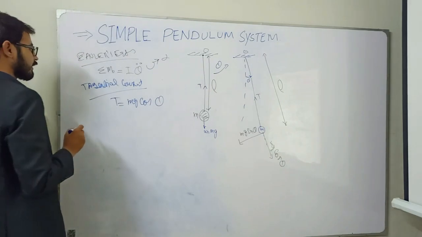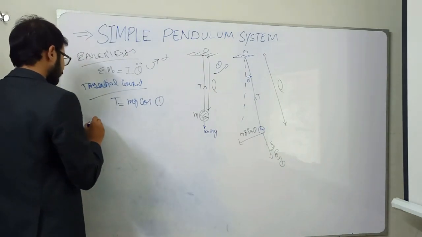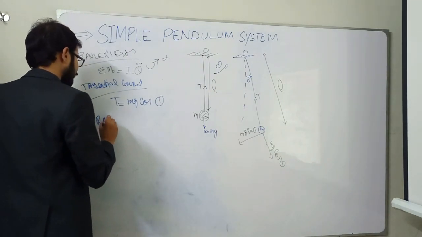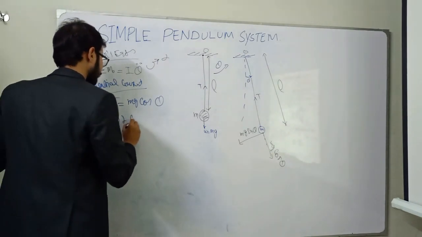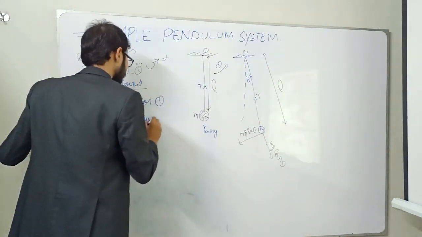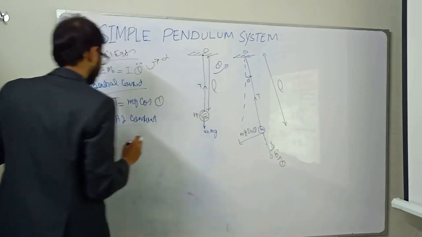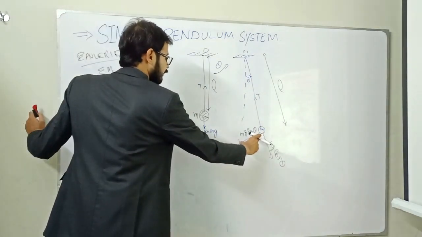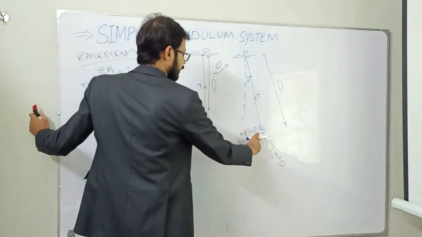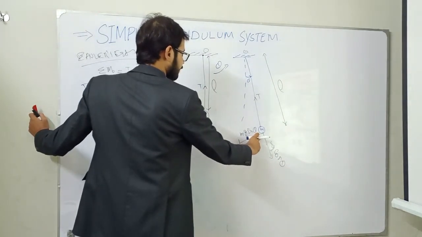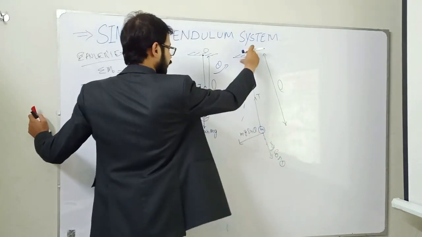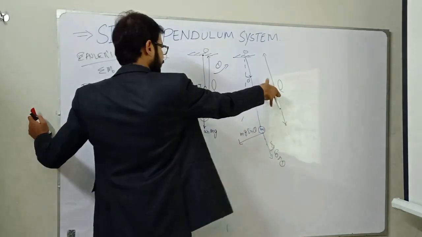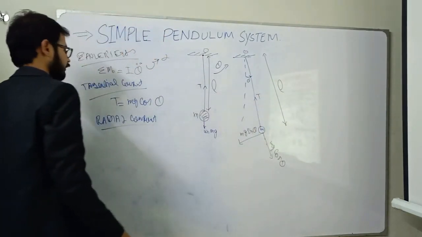This will be the tangential component, and now we will get the radial component. What will be the radial component of this pendulum? The radial component will be mg sin theta, and what will be its moment about pivot point O: mg sin theta times L, when we are solving this.